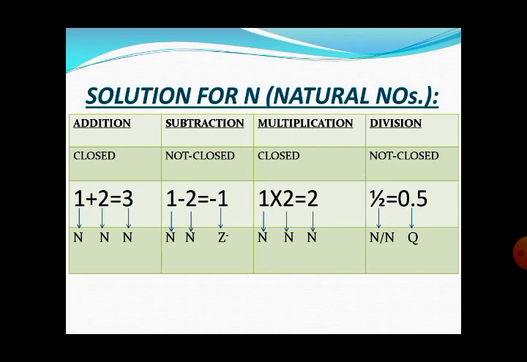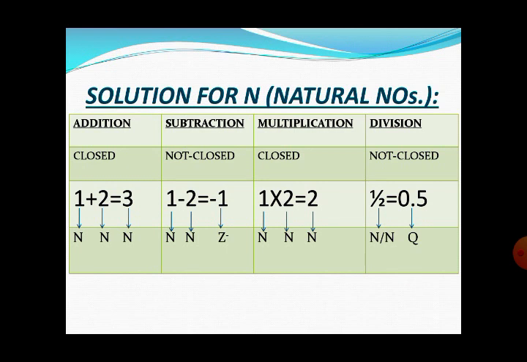The example is here: 1 plus 2. They are both elements of the natural numbers. When we add them, we obtain 3 as the answer. 3 also belongs to the set of natural numbers. That's why we say the set of natural numbers is closed with respect to addition.